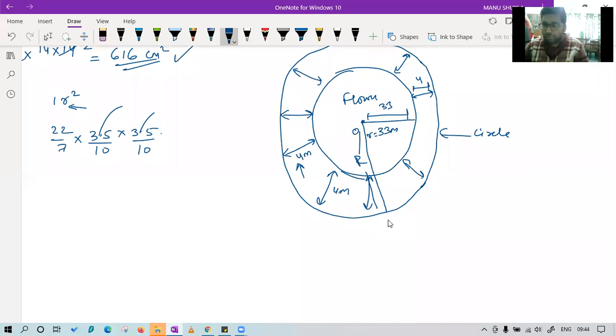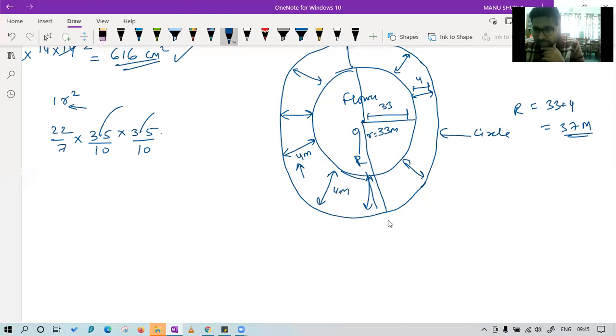Class, tell me, if you have got the inner radius and the width of the path, can't you find this capital R? Just by adding this portion with this portion, we can find the capital R, and that is 33 plus 4, that is 37 meters. Now is it clear to you, Ellen? Those who had doubts, now is it clear? We are just adding to find the larger radius, that's it.